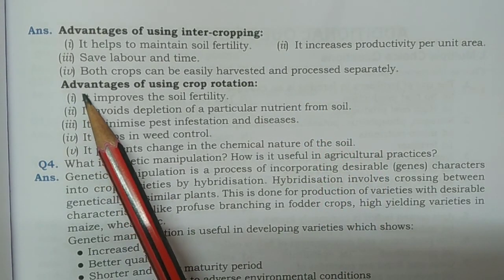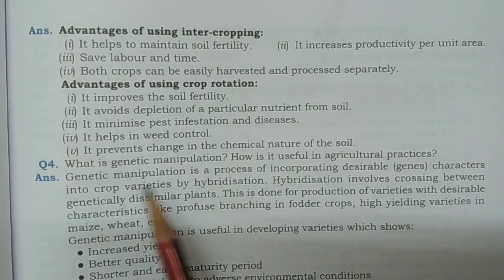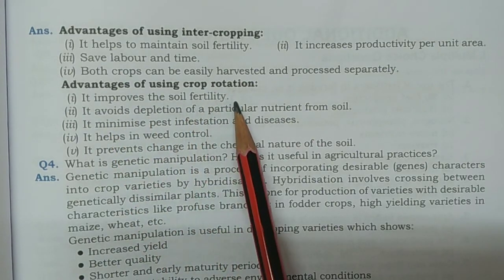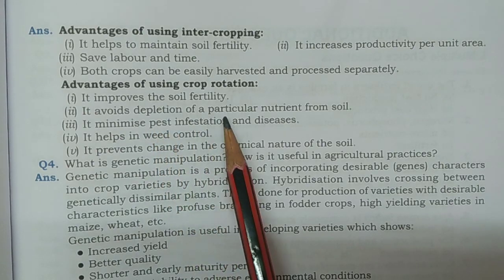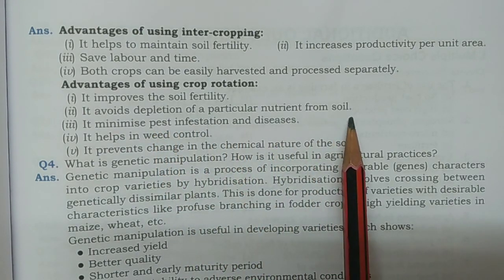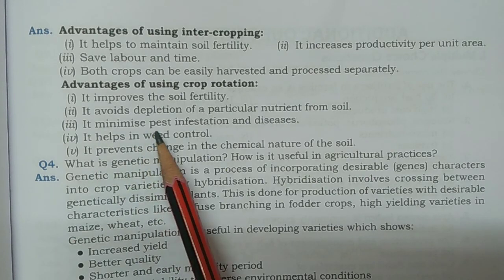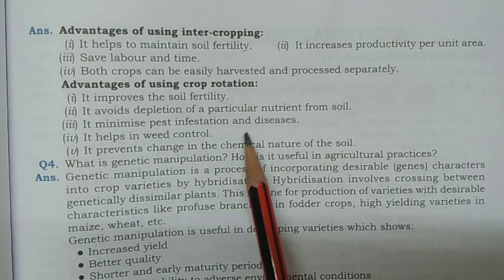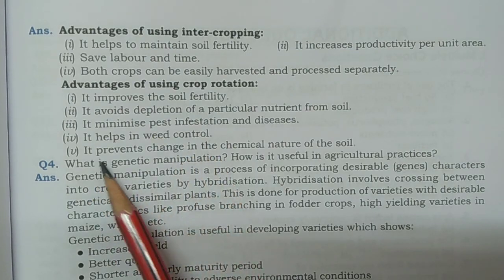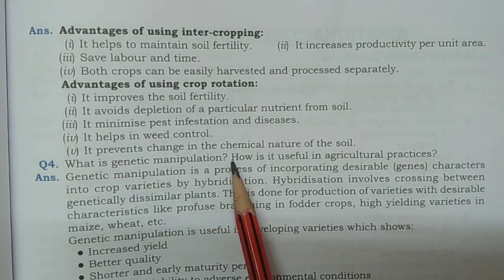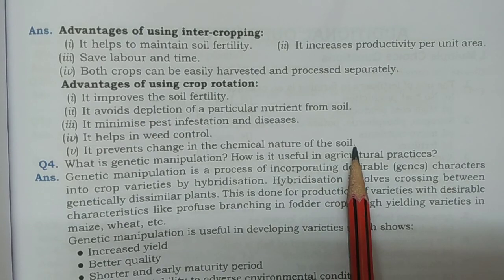Now next, advantages of using crop rotation. First, it improves the soil fertility. Second, it avoids depletion of a particular nutrient from soil. Third, it minimizes pest infestations and diseases. Fourth, it helps in weed control. Fifth, it prevents the change in the chemical nature of the soil.